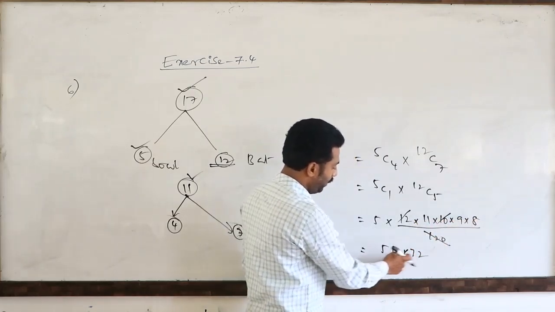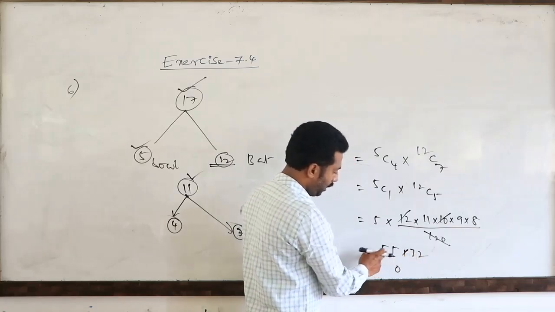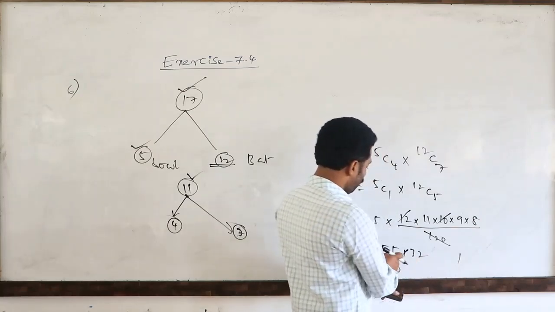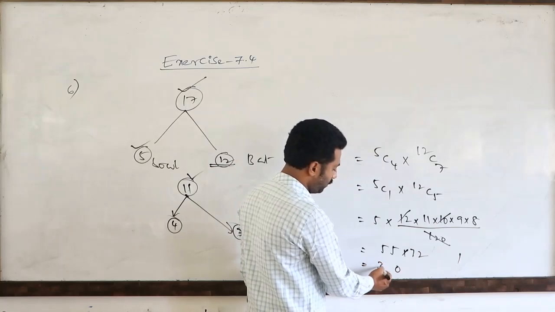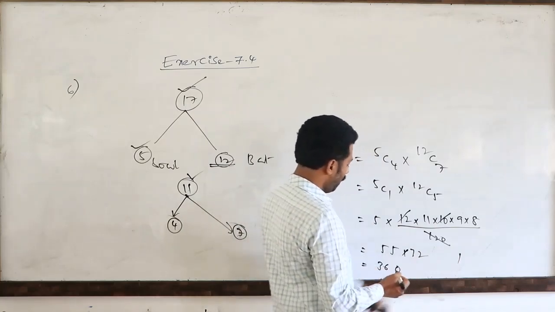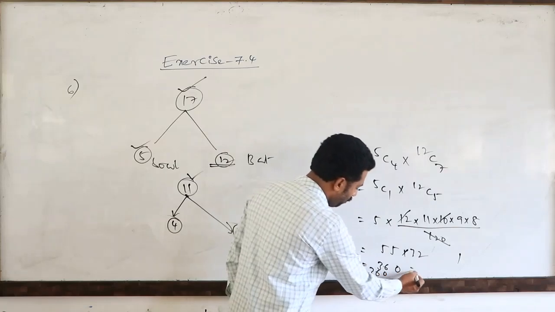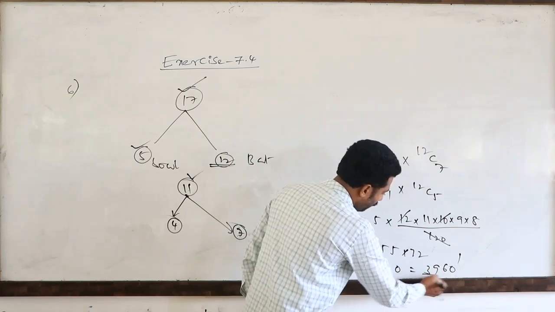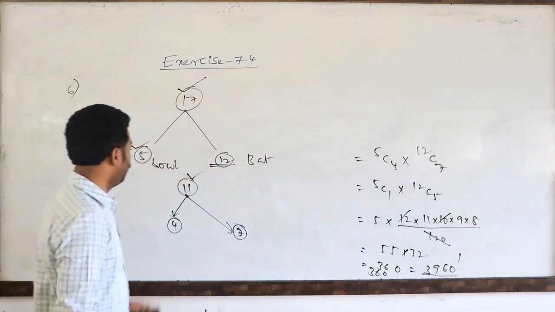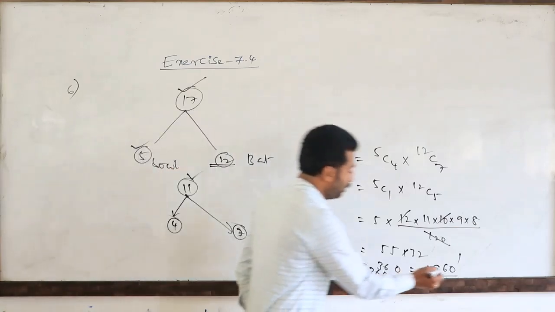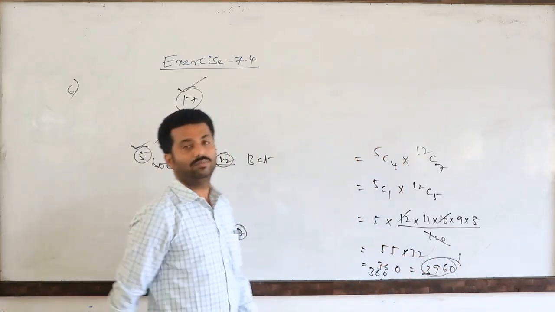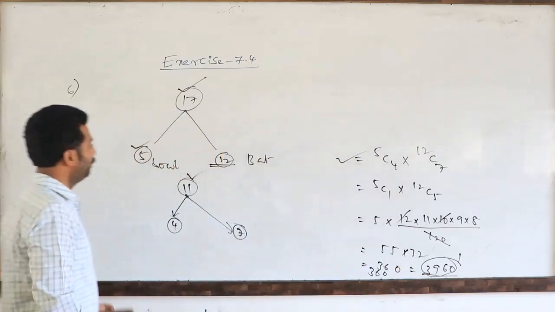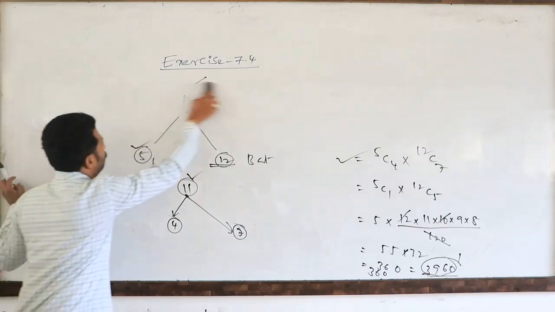So how much is it? 5 twos are 10. Again 5 twos are 10. Then 5 sevens are 35, plus 1 is 36. So 36 means 360 again. So finally what is the answer? 3960. So how many cricket teams of 11 members can we form? 3960 teams can be formed. So like that we have to answer these types of questions. Okay. Next.